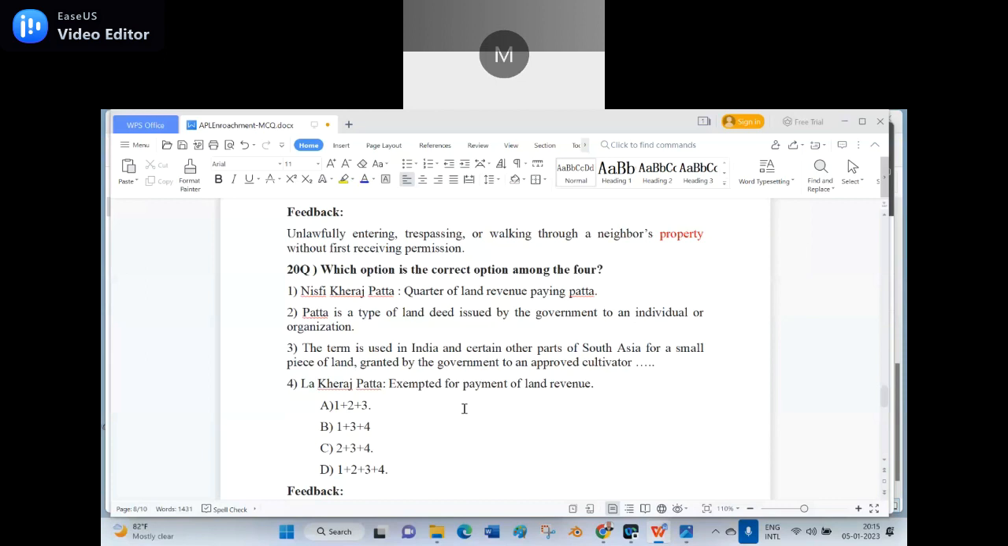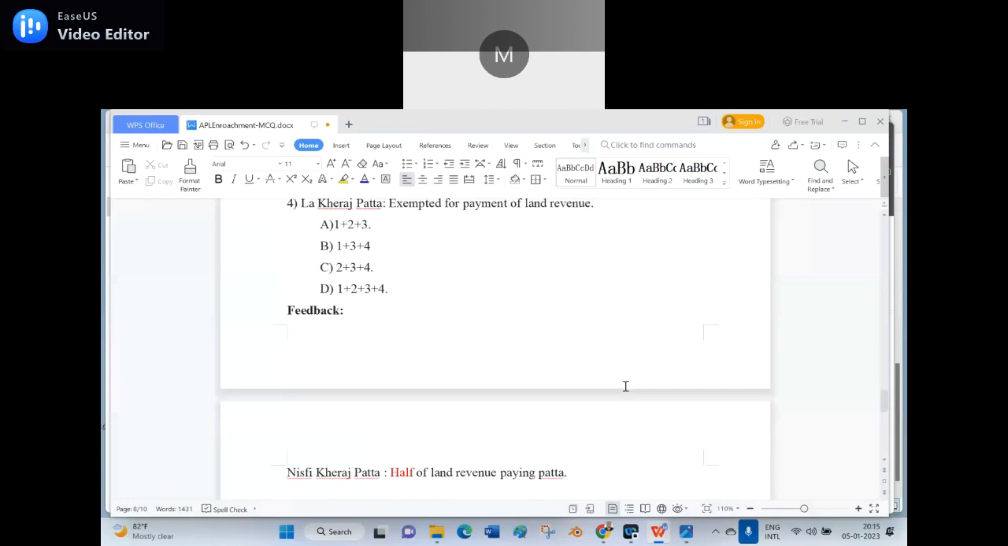See, Lakh Kheraja Patta is exempted for the payment of land revenue. The term is used in certain parts of South Asia; Patta means it's government land given to approved cultivators. Patta is the type of land deed issued by the government to an individual or an organization. Nisfi Kheraja Patta means, Nisfi means half, not quarter. So I changed. The answer is option C, 2 plus 3 plus 4. Which is the correct option? Option C, 2 plus 3 plus 4.